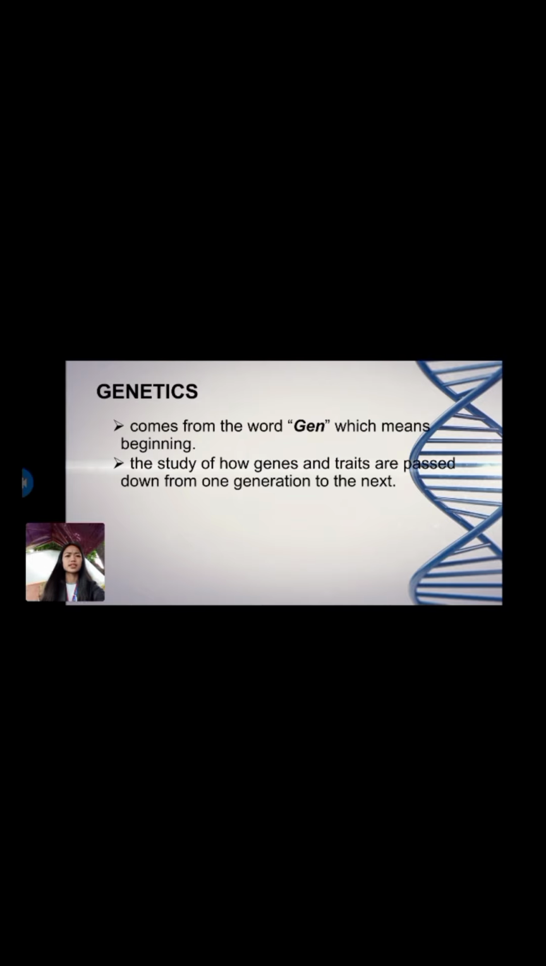First is genetics. Genetics comes from the word gen, which means beginning. It is the study of how genes and traits are passed down from one generation to the next. For example, parents pass their traits onto their children. Genetics is the science of genes and how traits are passed from one generation to the next. So, the study of genetics is done by geneticists.